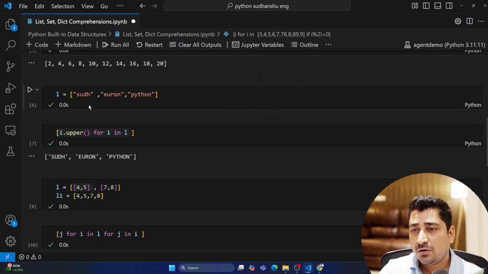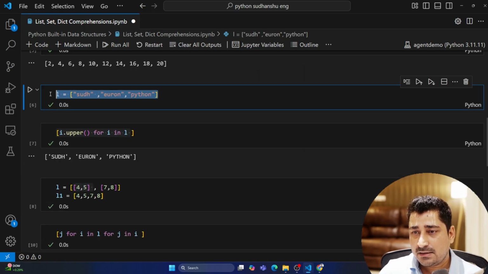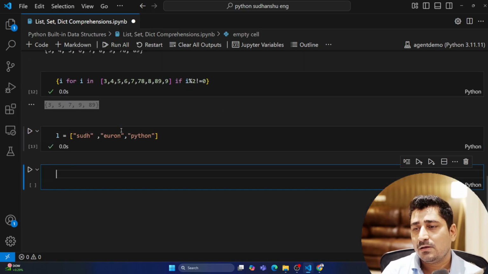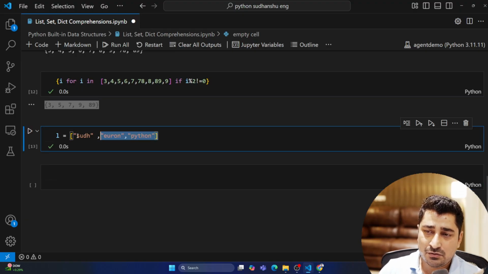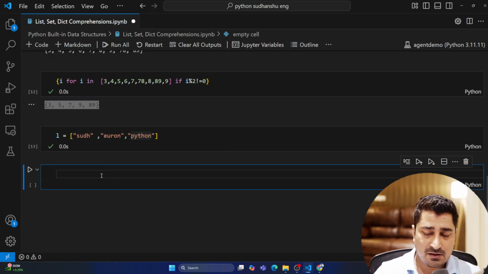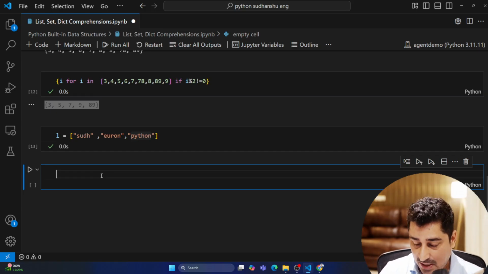So for example, I have this list. One more example I would like to show you. Someone is asking me to go through this list and return the very first letter of each and every word. For Sudhanshu S, for Euron E, for Python P. So try to return the very first letter of all of these words as a set, meaning as a unique entity.